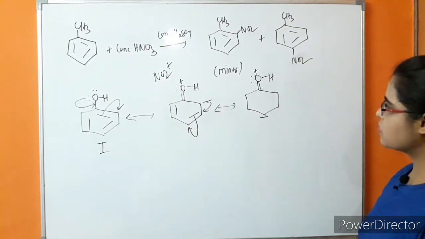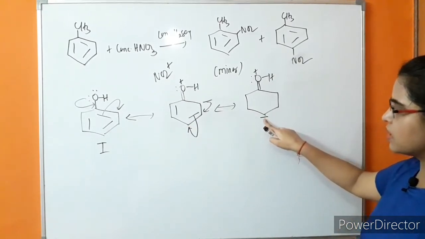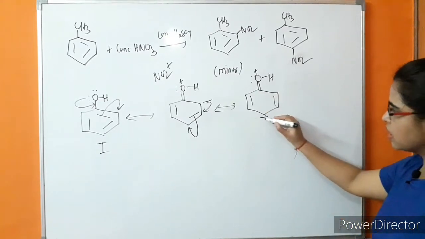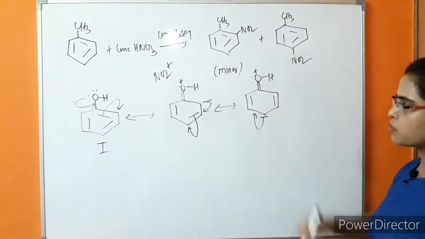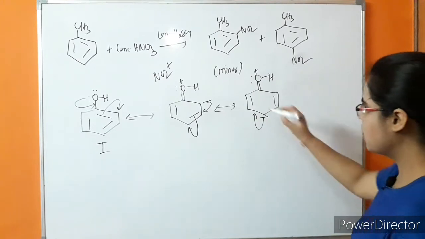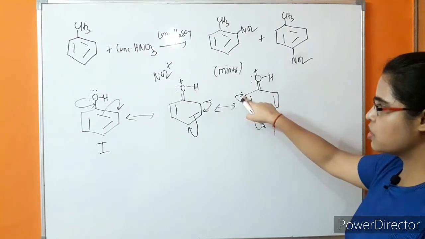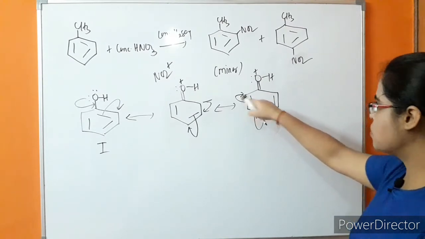So there is a negative charge on this carbon, that is the para position, and in this position there are pi bonds. Further, this negative charge comes to this position to form a pi bond and this pi bond moves to this carbon as a negative charge.